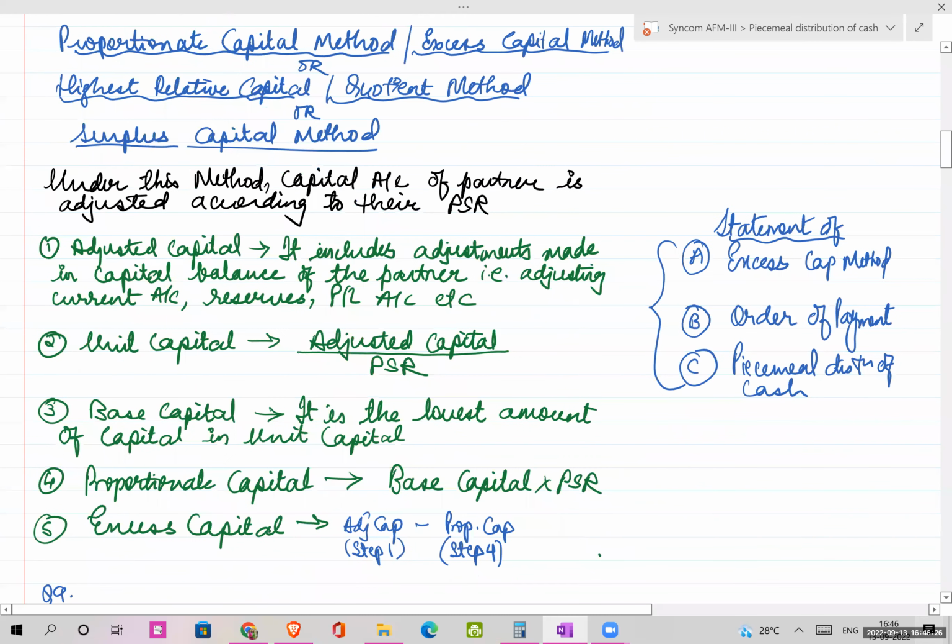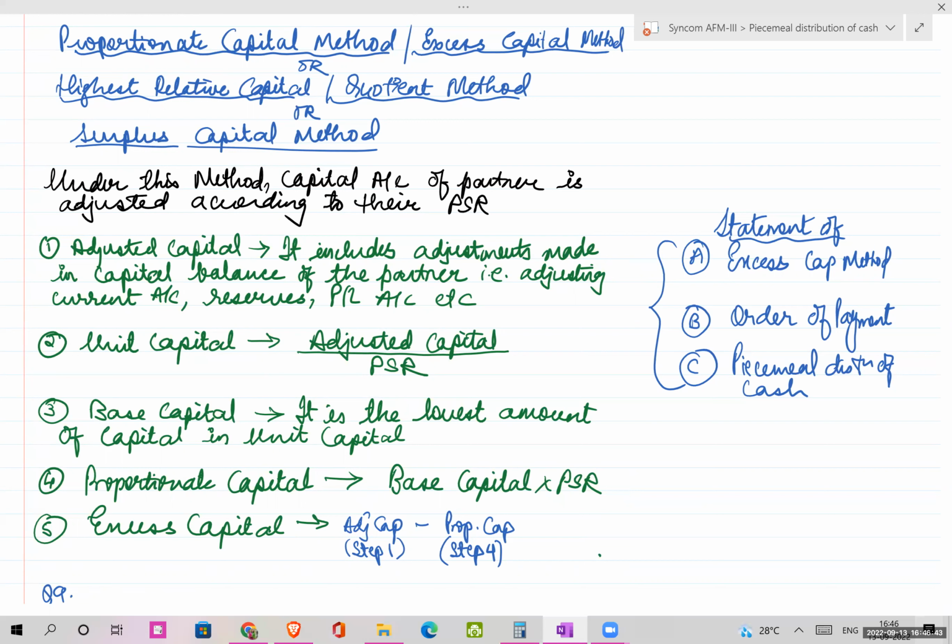What are we supposed to calculate? The adjusted capital, that is the opening balances of capital, add reserves to it, subtract the accumulated losses, and you will arrive at adjusted capital. Then we will calculate unit capital.